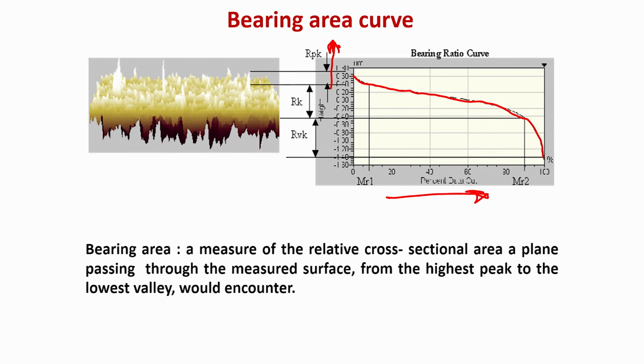What it means is that along the y axis, it is the deviation of the profile on the surface from the mean line, and along the x axis is plotted what percentage of the plane passes through that deviation. So, you see that the higher surface deviation is covered by a very small fraction of the area, whereas a very low amount of deviation will constitute more or less 100% of the surface.